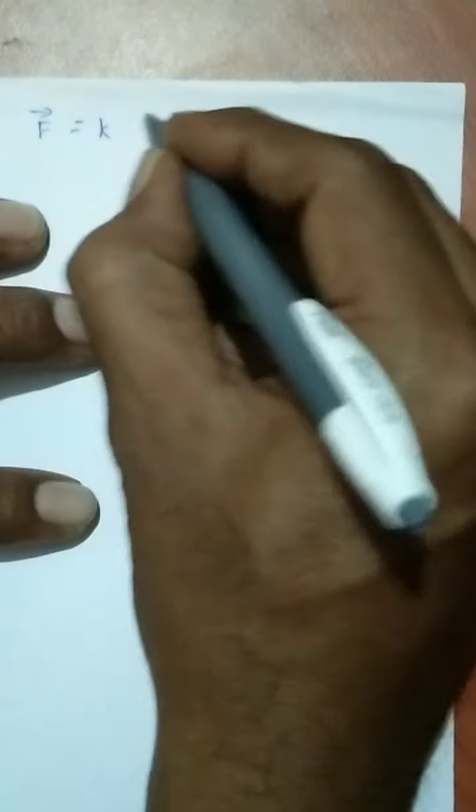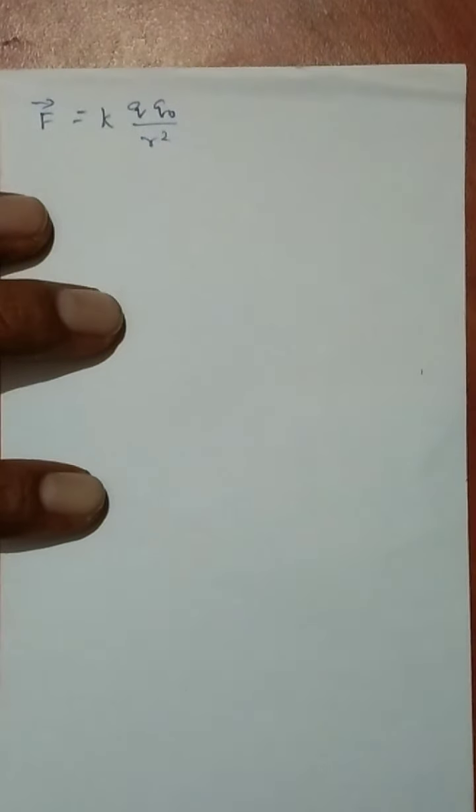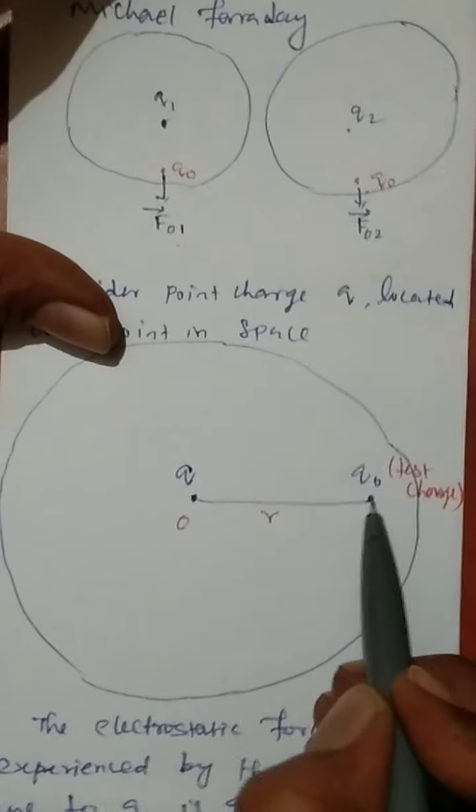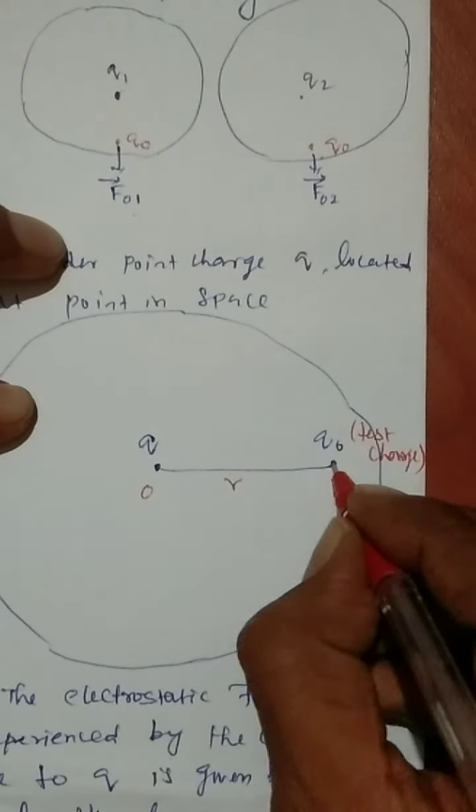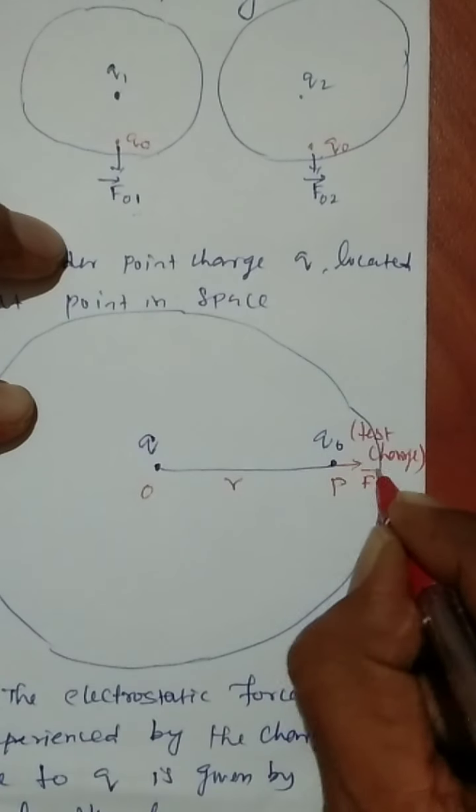We can write F vector is equal to, we know K is the electrostatic force constant, and there are the charges Q and Q0, and the distance of separation is R squared, and the force is created. So what is the force created on this particular Q0? We can consider this is the force acting at this place, this is F vector.